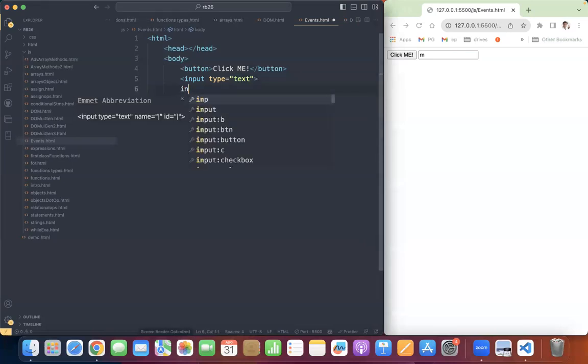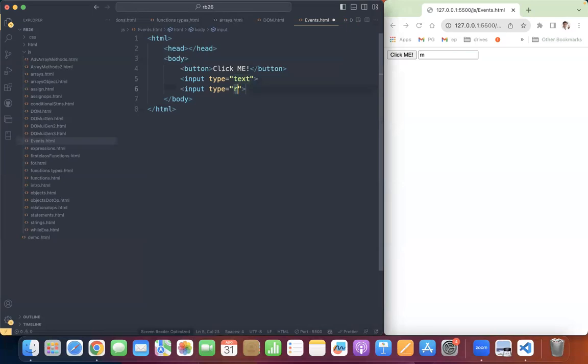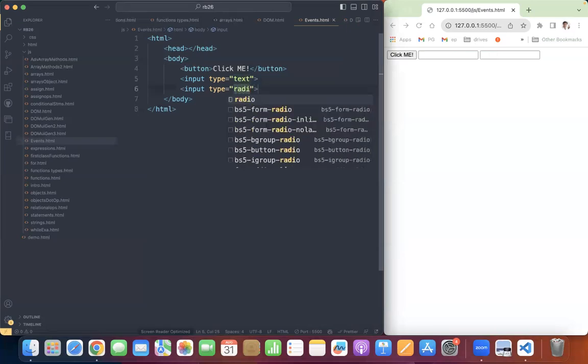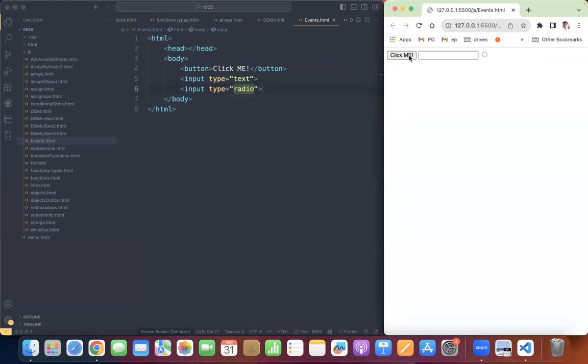Sometimes I will have input type equal to radio. Here this radio can get the focus. This is the focus event on the radio button. If I click on it, this is a click, but when I click on it, it gets selected. This is another event, called checked. So like this, there are multiple events, and you have to understand the different types of events that are possible.